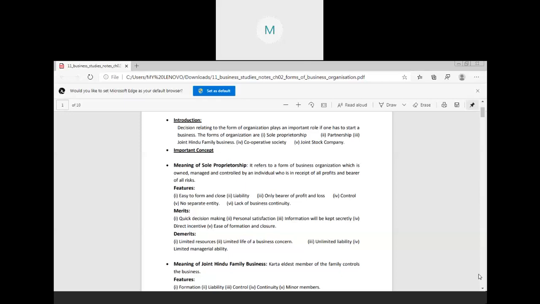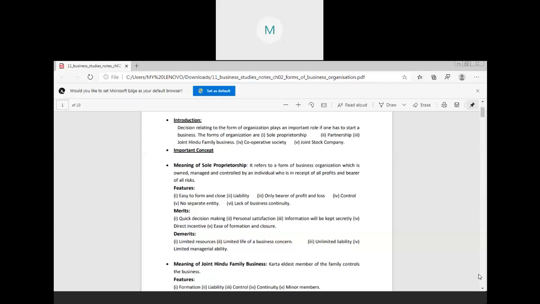Now the second one is your personal satisfaction. Personal satisfaction is there in the business because he is the only one who is getting all the profits of the business and he is taking all the decisions of the business. He is having all control in his hand only. He doesn't have to share any information or any profits with anyone. So that's why there is personal satisfaction in case of your sole proprietorship business.